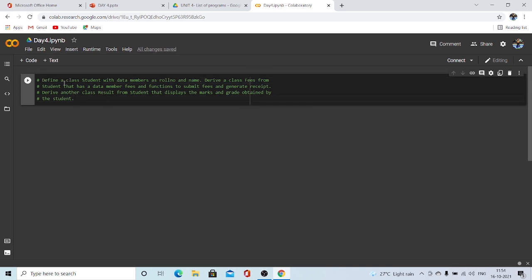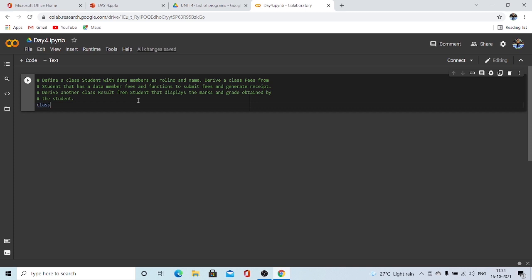So what they're asking: define a class student with data members roll number and name. Derive a class fees from the student that has data member fees and functions to submit fees and generate receipt. Derive another class result that displays the marks. Okay, I got the question. So let's start solving it.